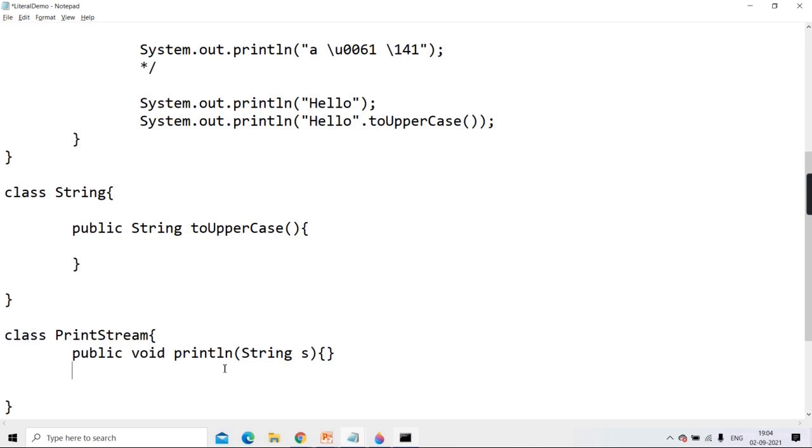So public void println. This way, are there many printlns? Println with a double, println with a float. That concept, according to object-oriented programming, is called function overloading. Now coming to the point, if I want to invoke this println, can I directly invoke it? Is it a static method or an instance method? Instance. So as it is instance, to invoke it, what will we need? An object of which class? PrintStream only, because it is a method of that class, so obviously that class's object will be needed, no? Yes or no?